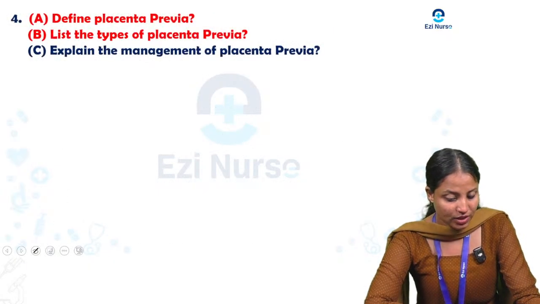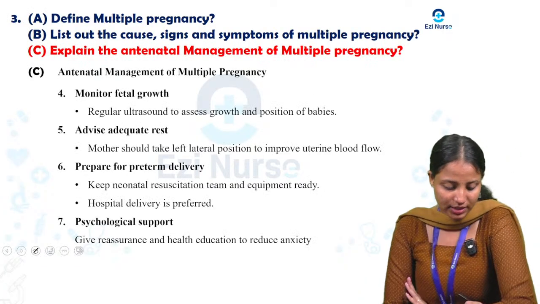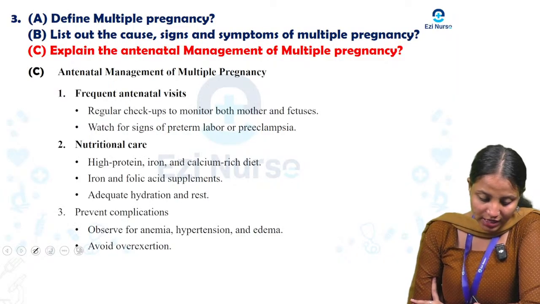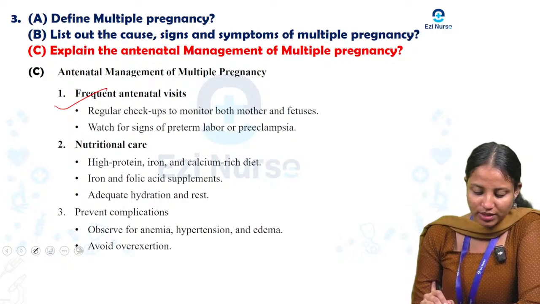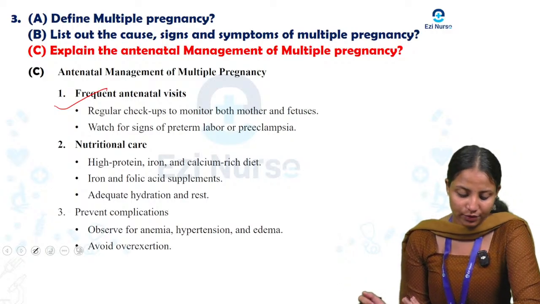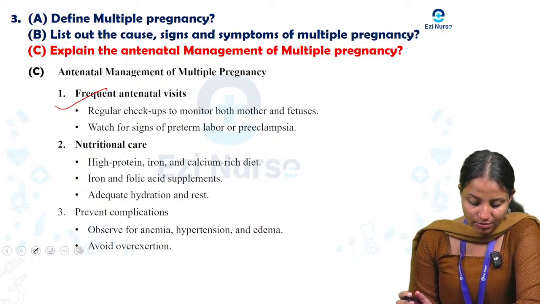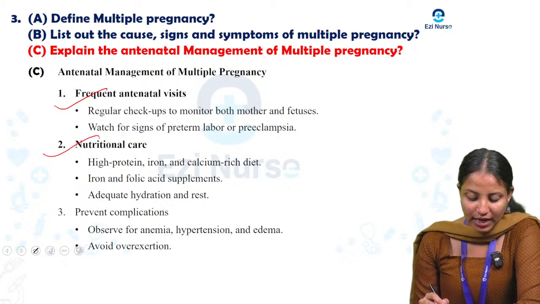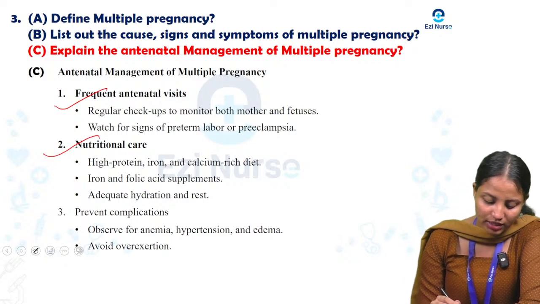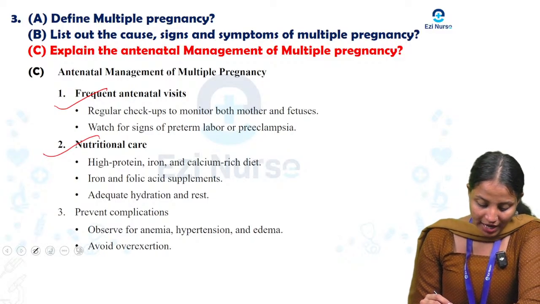Here we have 7 steps, so you can see the management one by one. The first one is frequent antenatal visits, that is regular checkups to monitor both mother and fetus. Watch for signs of preterm labor or pre-eclampsia. Next one is nutritional care. You can write a high protein, iron and calcium rich diet, iron and folic acid supplements, and adequate hydration and rest.